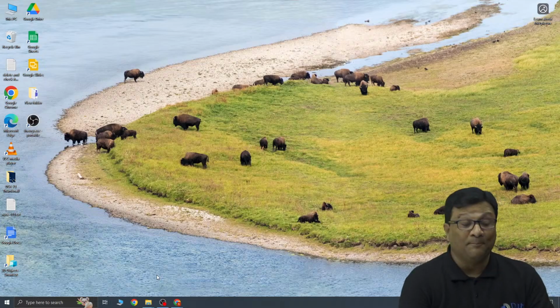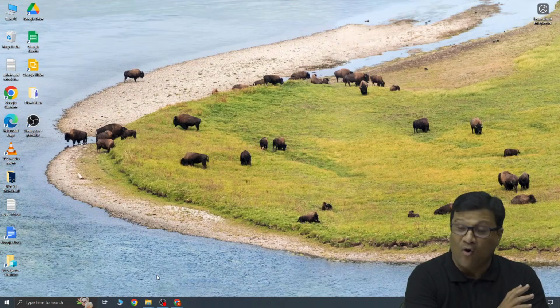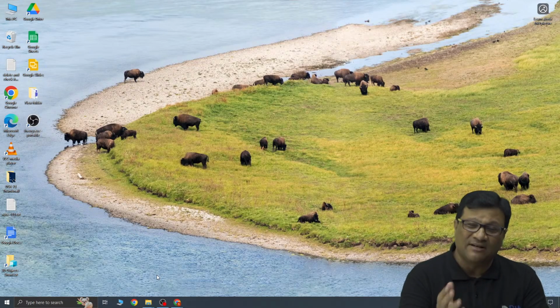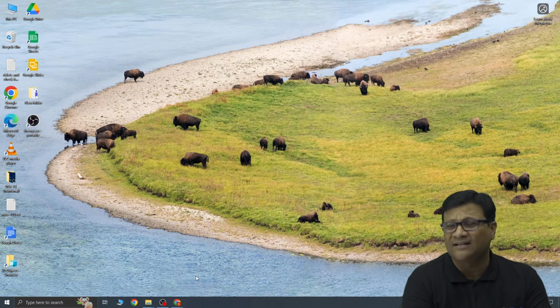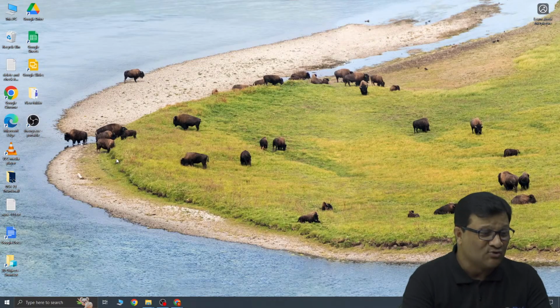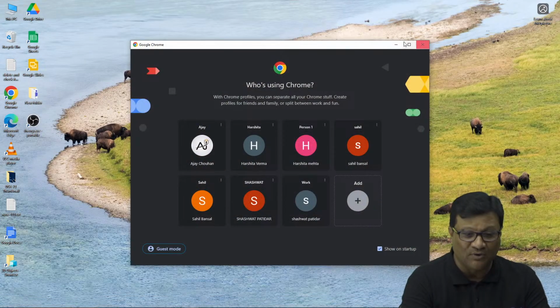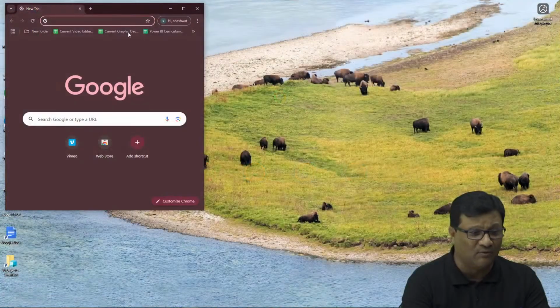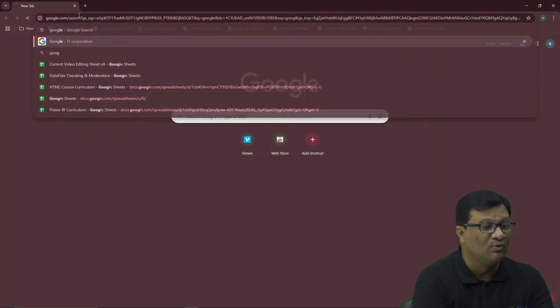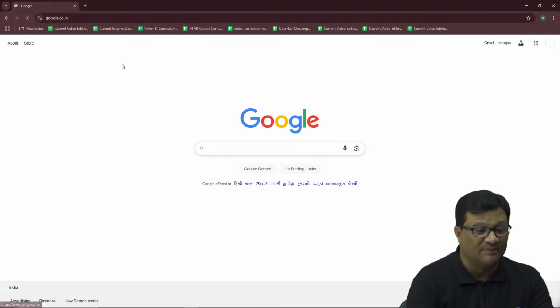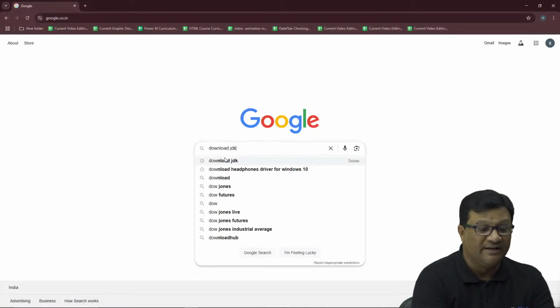So let's start the practical implementation of how to install Java. Theoretically I explained all the concepts to you: first you have to download the Java setup and then install it. Now let's do it practically. It will not take much time. First you have to open your Chrome, like Google Chrome or any browser you want, and then open Google. In Google, simply type download JDK, right?